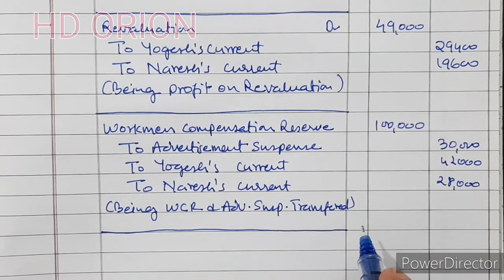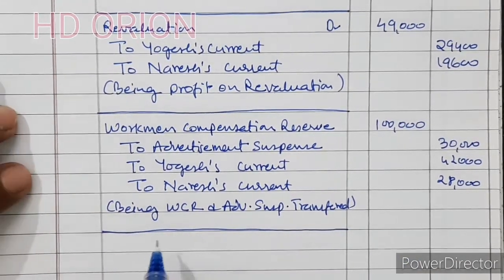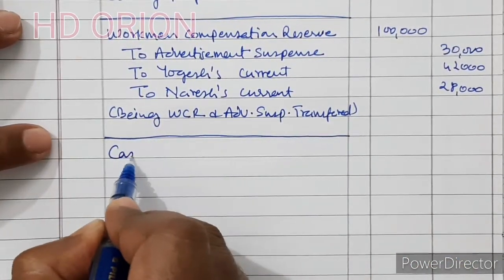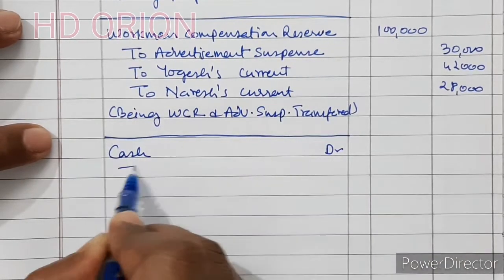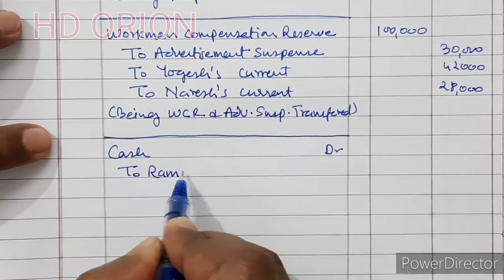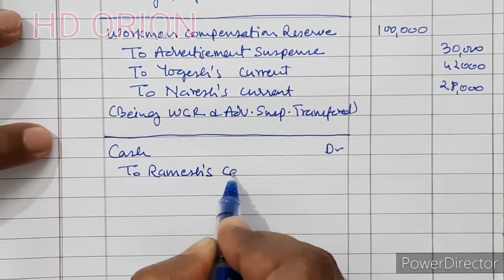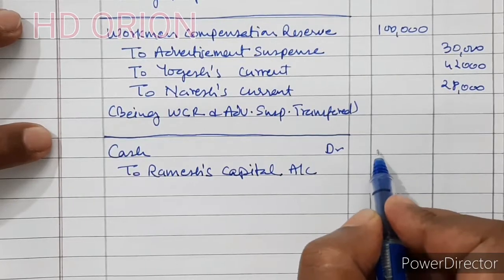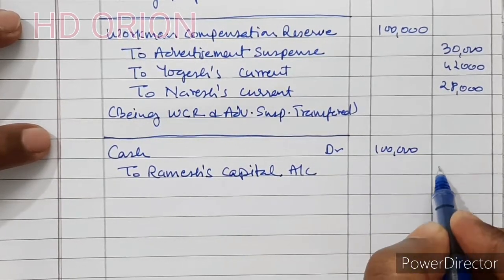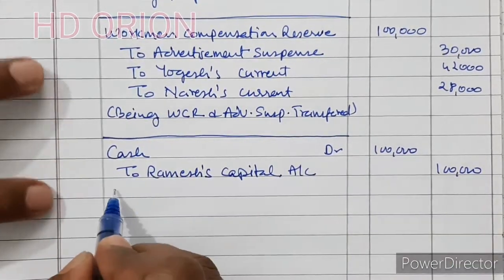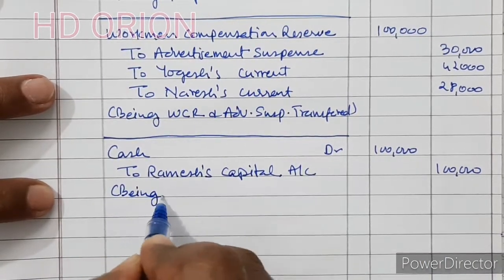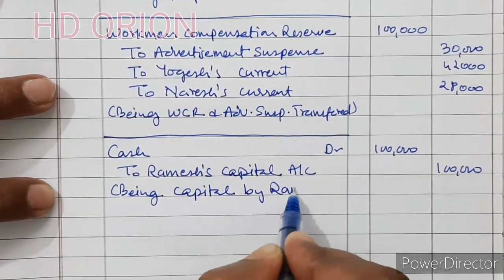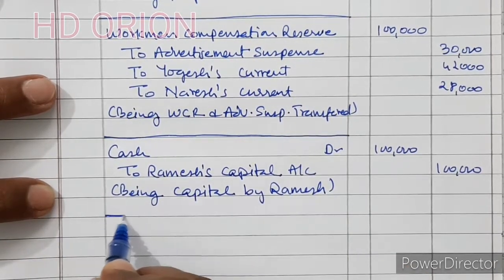Then Ramesh is bringing capital, so cash account debited to Ramesh capital account. It is rupees 1 lakh. Being capital by Ramesh. That is new partner Ramesh.